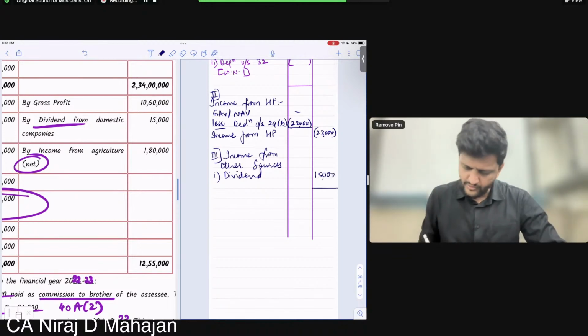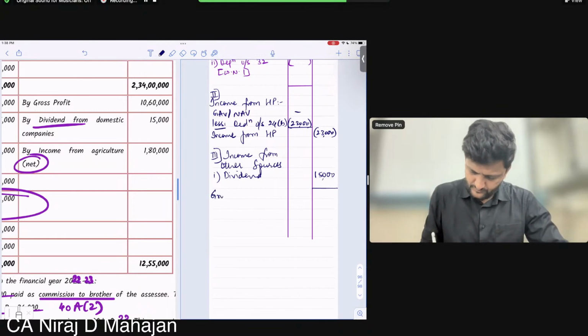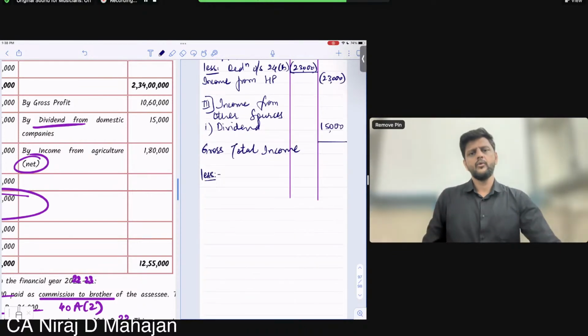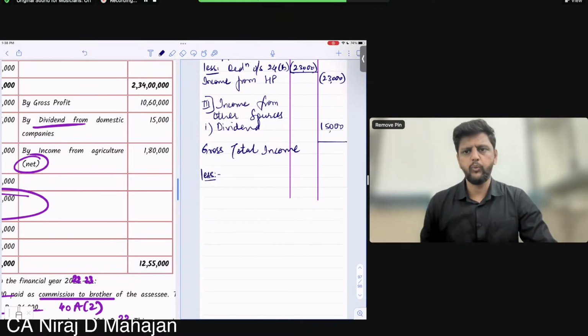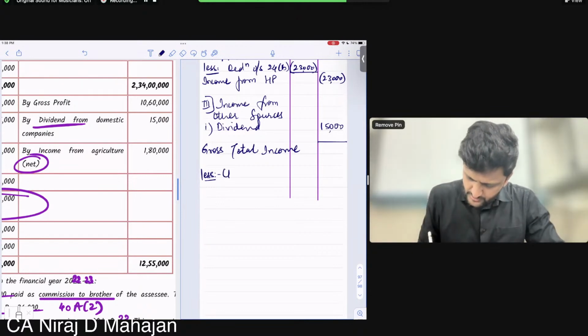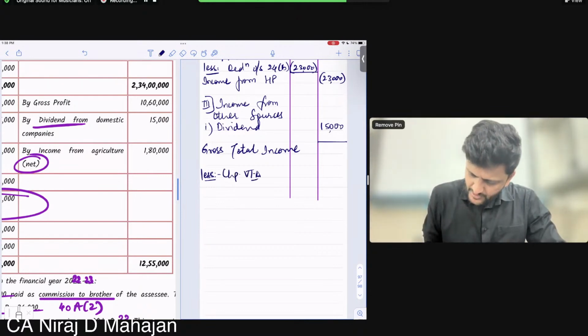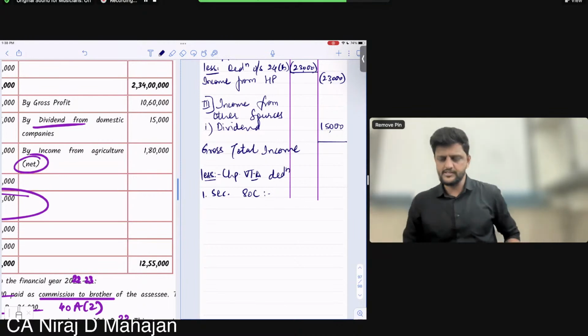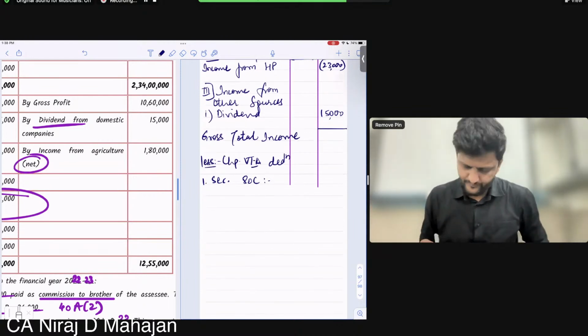Addition of all my incomes is what? Gross total income. GTI. From GTI, children, what can we reduce? Do you remember? Less. Tell me. Chapter 6 deduction. Very good. Chapter 6 deduction. Under that, section 80C. Now, which one we know for sure can come under 80C? Children, housing loan principal. Yes, I hope so. You remember, everybody.